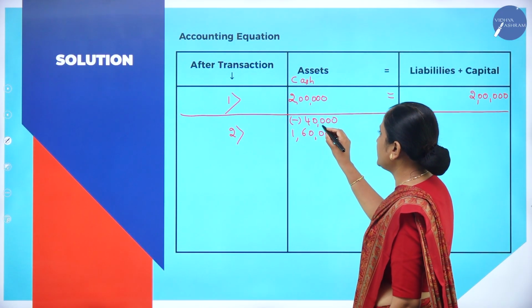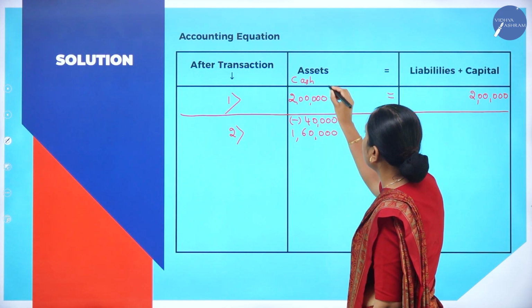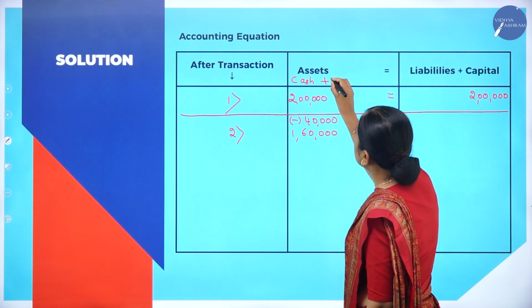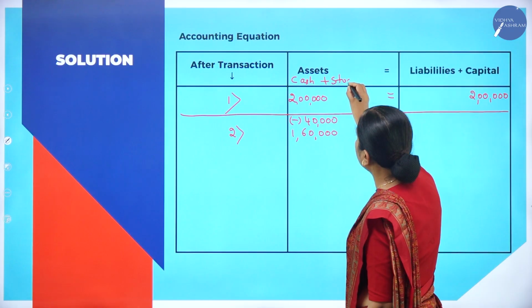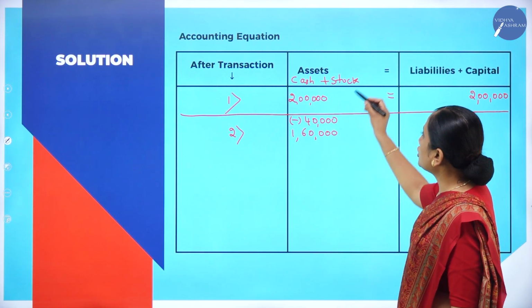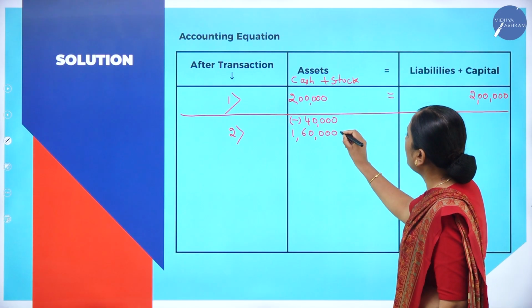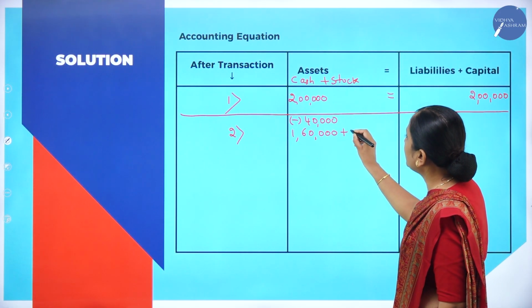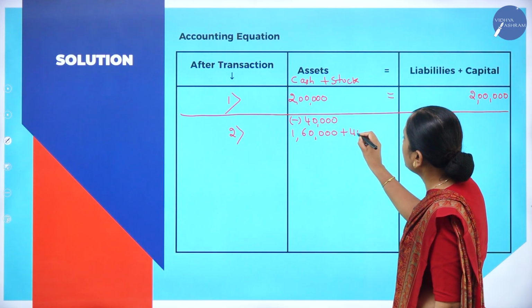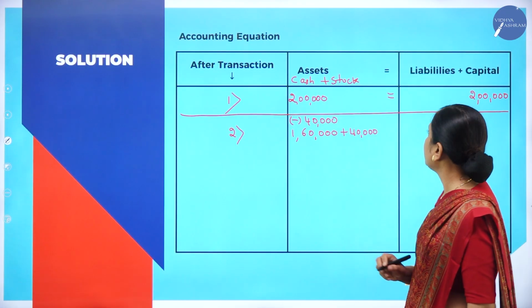Where did this 40,000 go? We are spending this 40,000 in order to buy the stock. So, stock is coming into the business. Goods and stock are one and the same. Stock is an asset. 40,000 worth of stock is coming into the business.